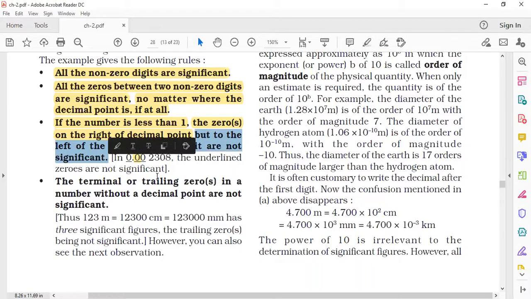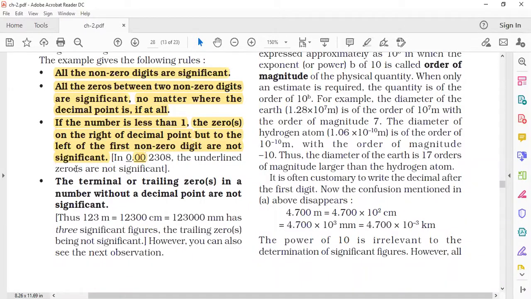Here 2 is not the first non-zero digit, 3 is, and the zeros to its left are not significant.